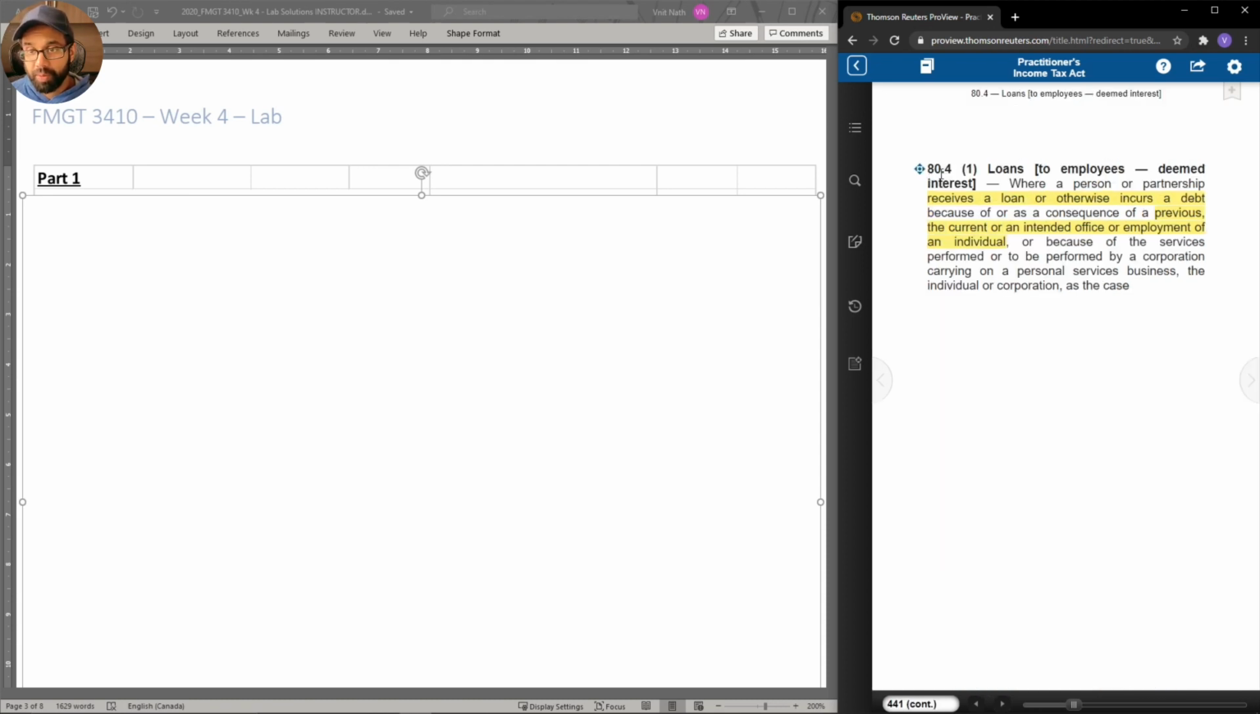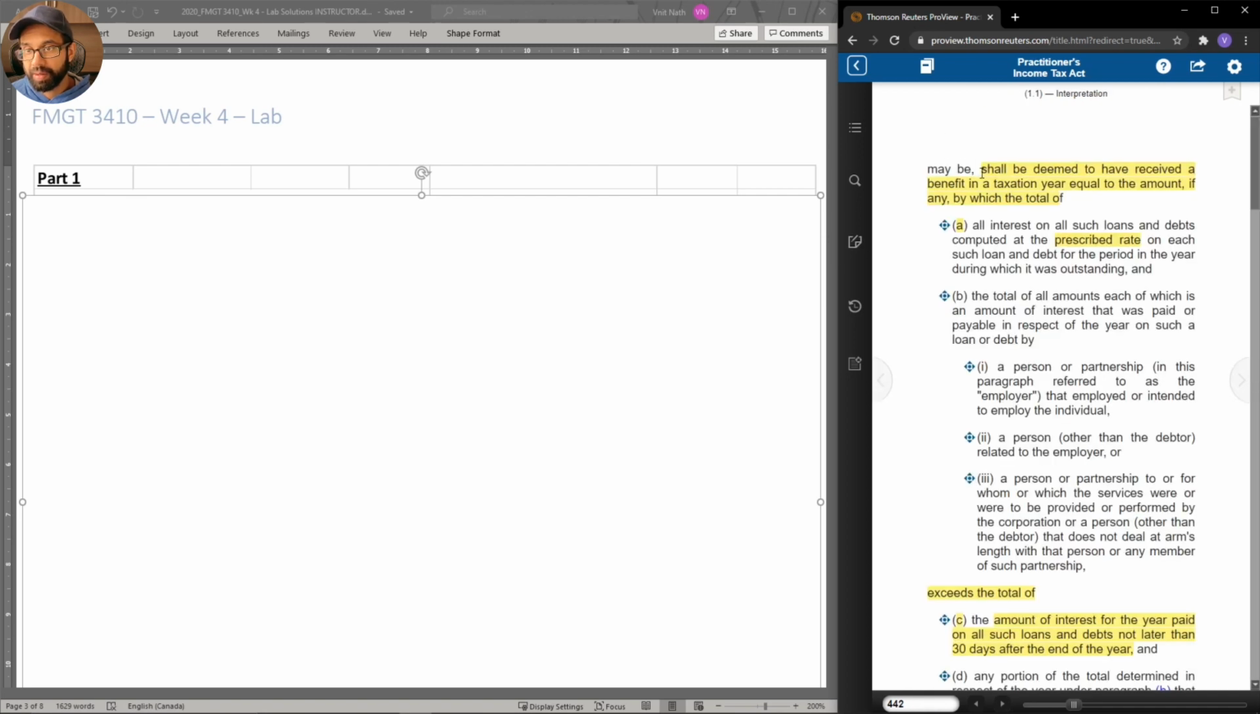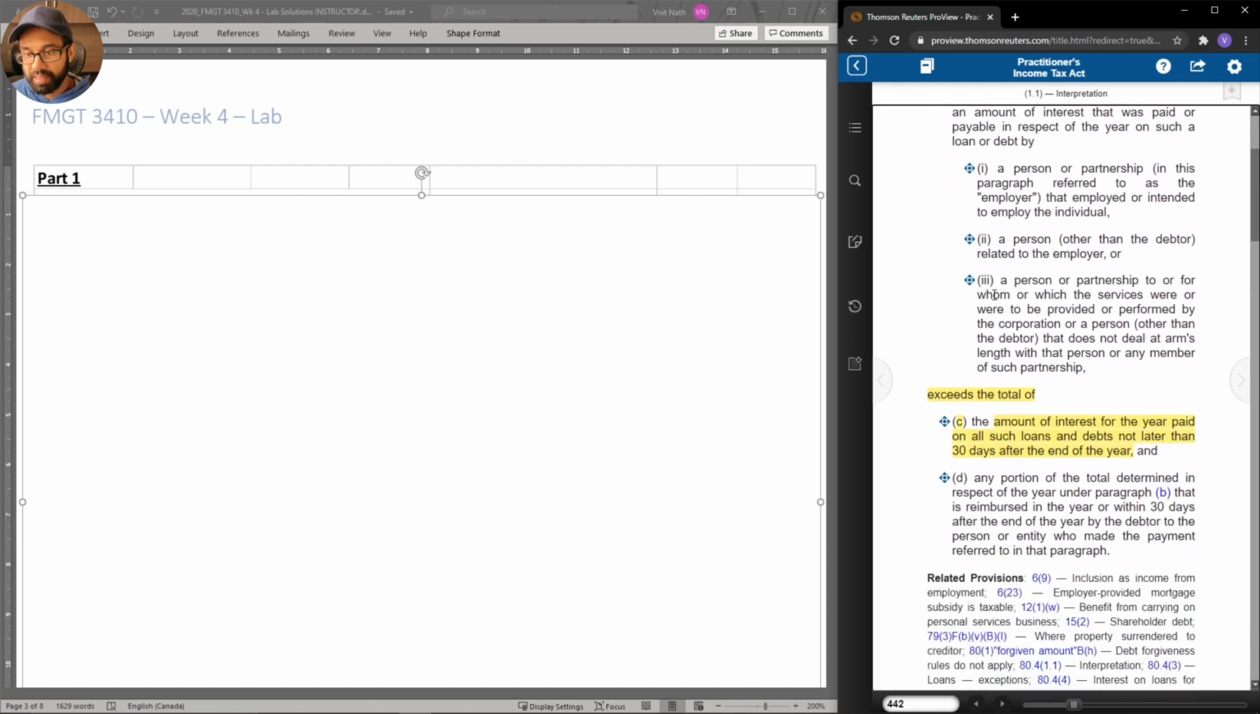And recall 80.4 subsection 1, what we are going to do is take paragraph A, all interest on all such loans and debts computed at the prescribed rate, and from that we will be subtracting paragraph C, the amount of interest for the year paid on all such loans and debts not later than 30 days after the end of the year.